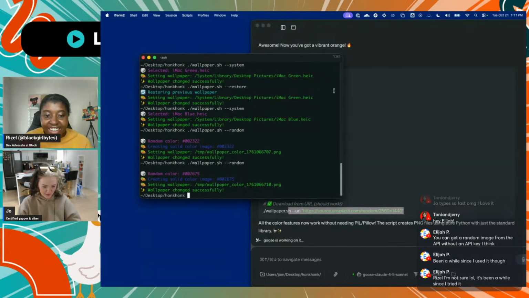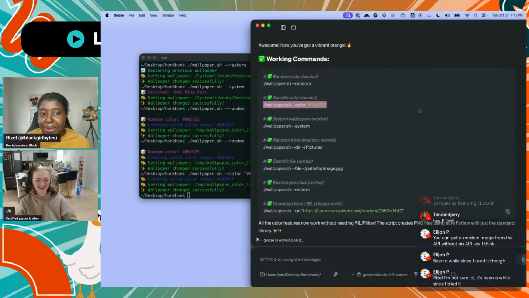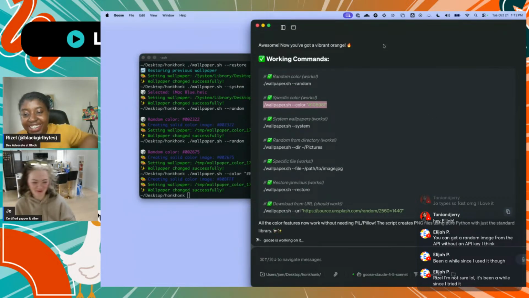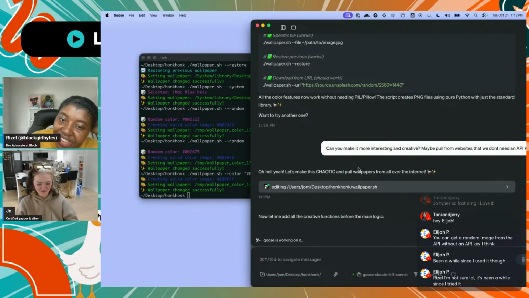Or like my favorite color. Hold on, let's do my favorite color, which is a very nice periwinkle. I do have this memorized. Oh wow, the fact that you know the hex code. Wait a minute, I'm a front end developer, so oh man, I'm just nerding out in front of everyone. But it's okay.